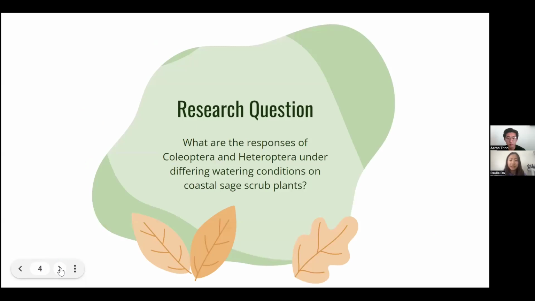And because there is variation in insect responses to drought conditions in past studies, our research aims to figure out what, if any, are the responses of the insect orders Coleoptera and Heteroptera under different watering conditions on coastal sage scrubland.